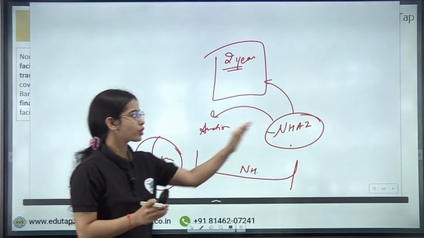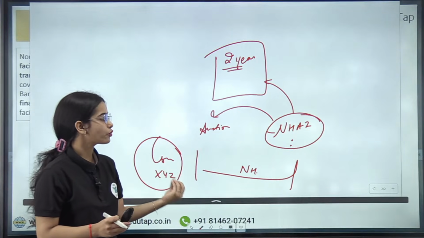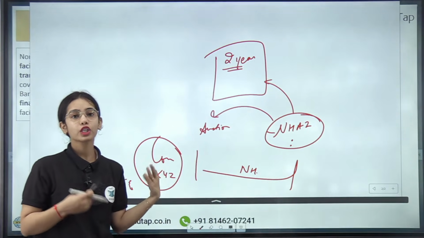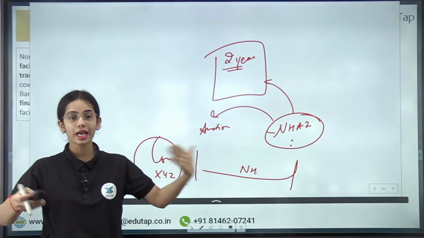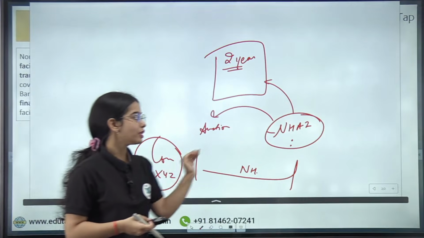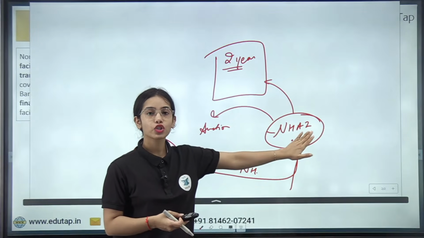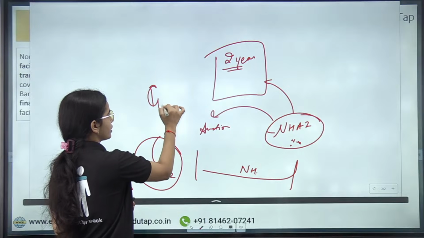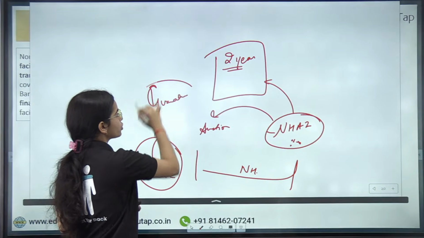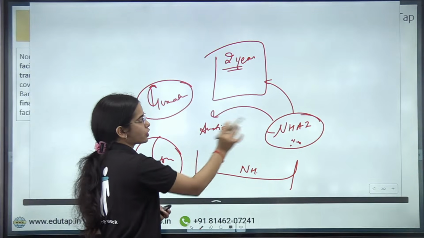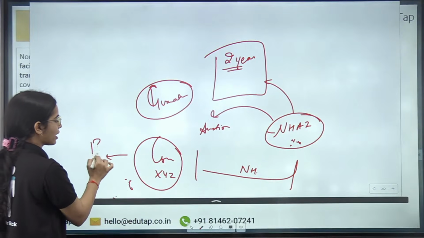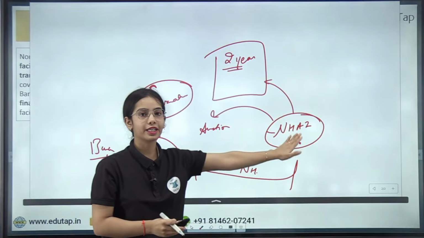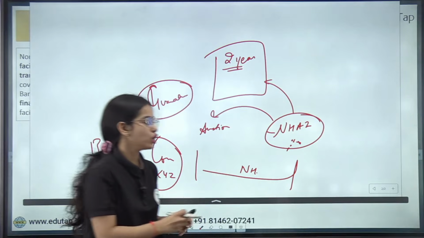Now, the National Highway Authority of India is afraid that what if the contractor does not fulfill this promise to complete the national highway within 2 years, and what if the contractor takes 5 years, 10 years and keeps on asking for the money. That will create losses for the authority. So the authority wants the contractor to give a guarantee, okay. So the contractor goes to the bank and says, give me the guarantee so that I can provide this guarantee to the authority so that I can get the contract, okay.